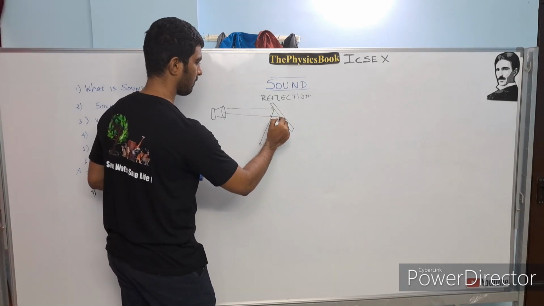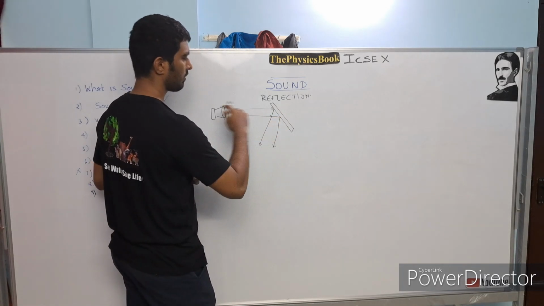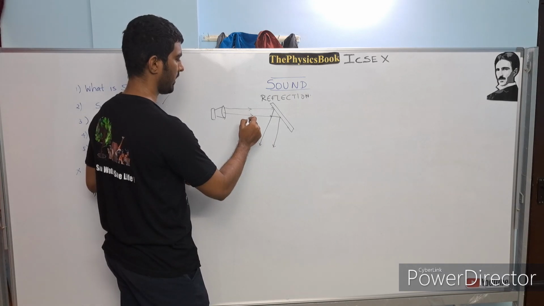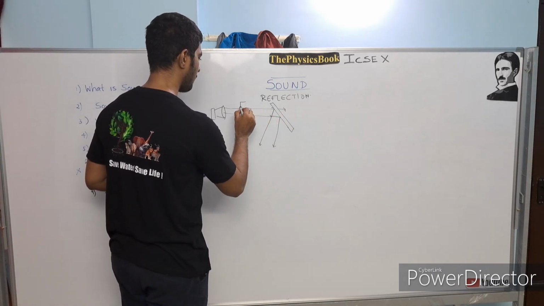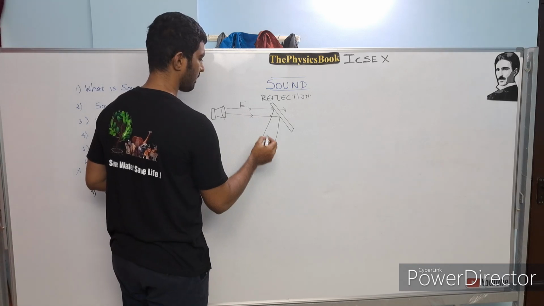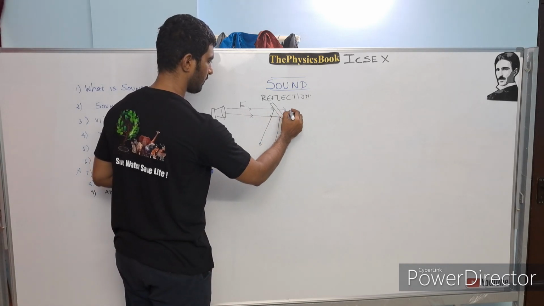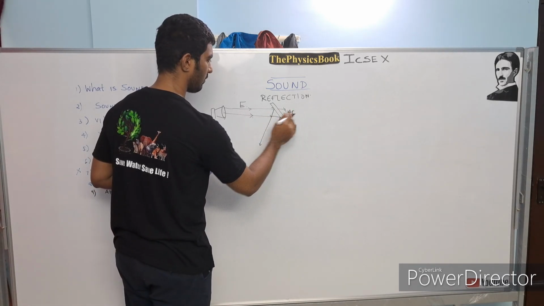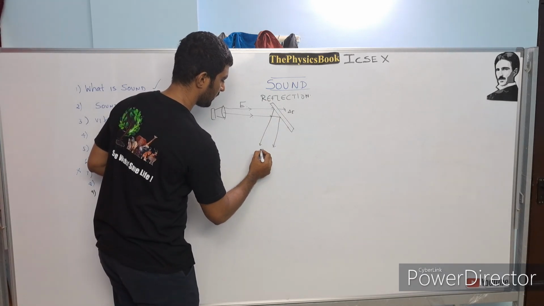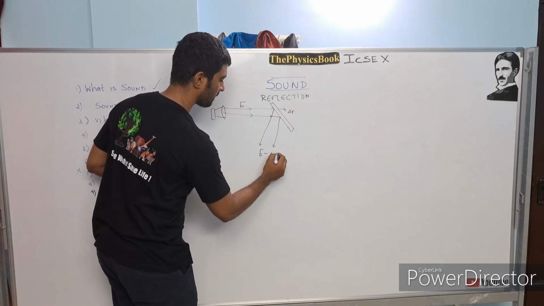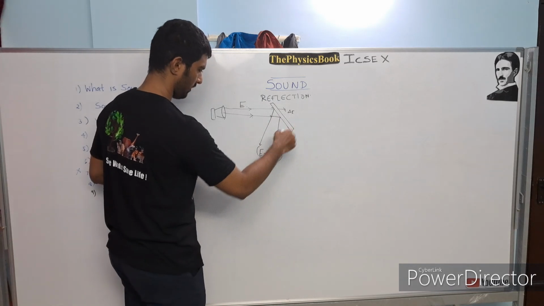Yes, sound waves are capable of being reflected. But it will not reflect everything. Say, for example, E amount of sound energy is coming here, but the wall will absorb some amount, for example delta E, and the remaining E minus delta E will be reflected by the wall.